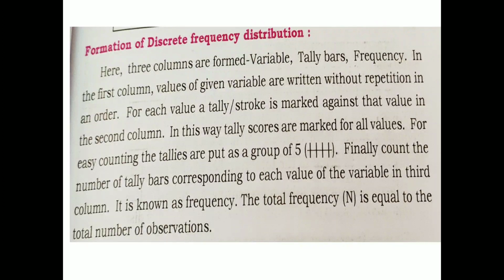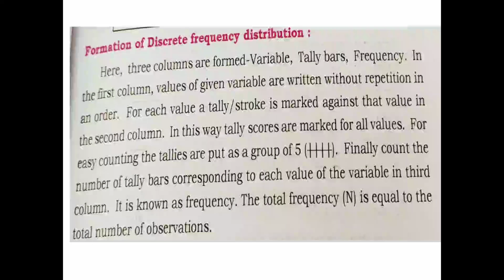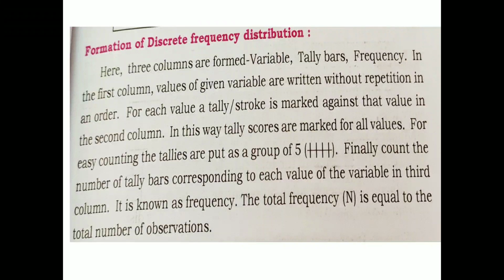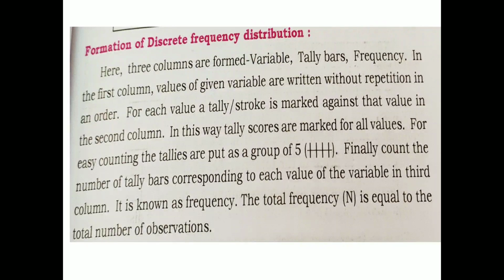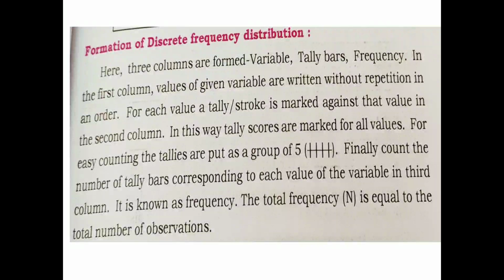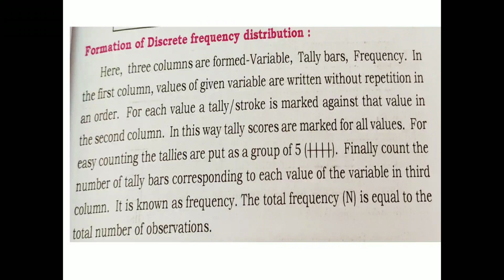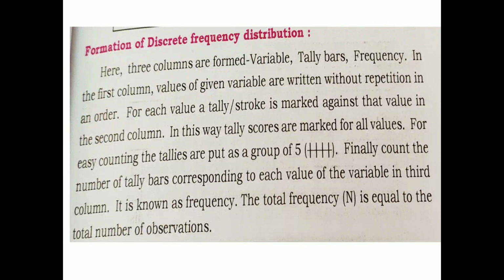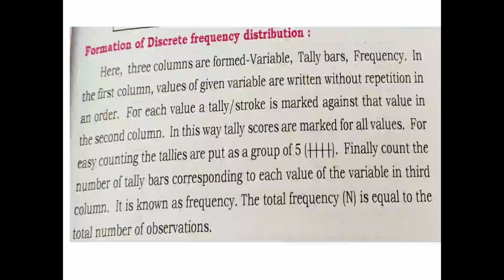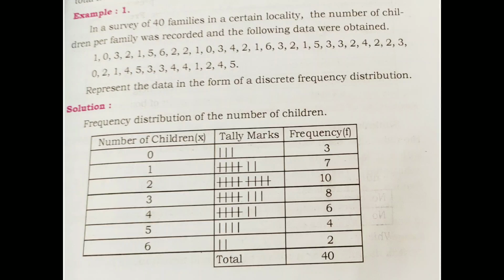Finally count the number of tally bars corresponding to each value of the variable in the third column. It is known as frequency, and the total frequency, capital N, is equal to the total number of observations. The total number of observations should be equal to the total number of frequencies. So you need to make 3 columns whenever you form a discrete frequency distribution: first for the variable, second for the tally bar, and third for the frequency. We shall see an example.